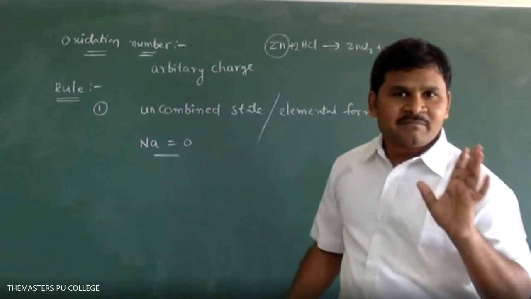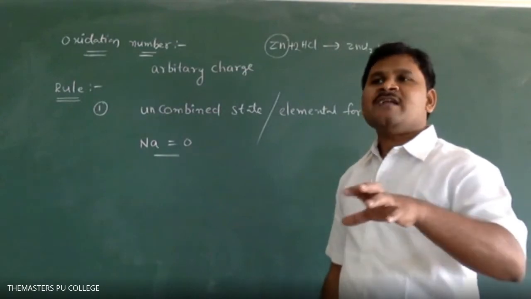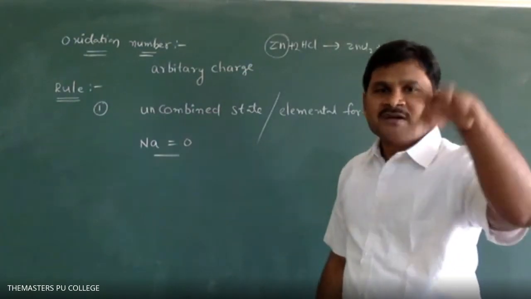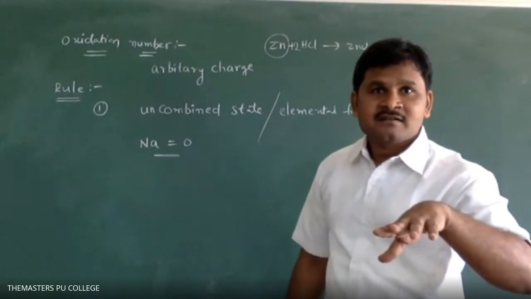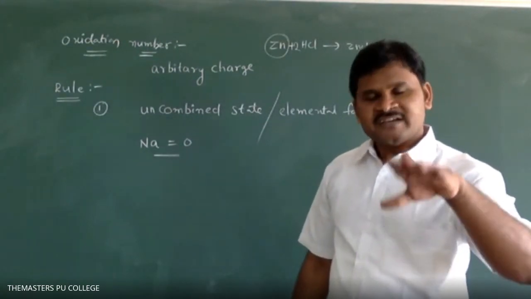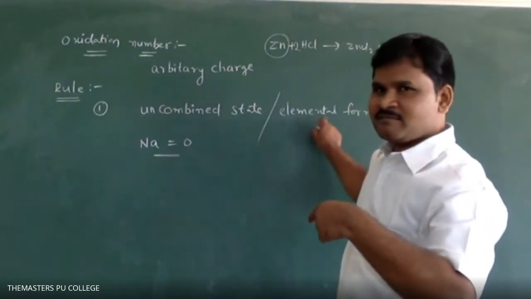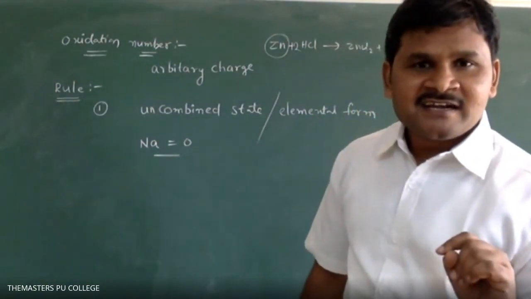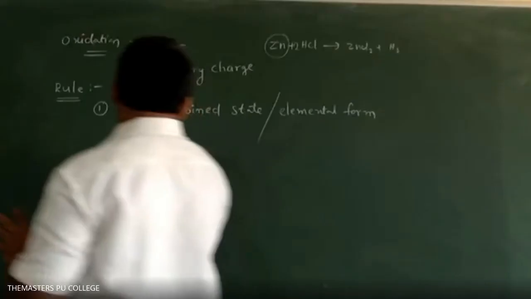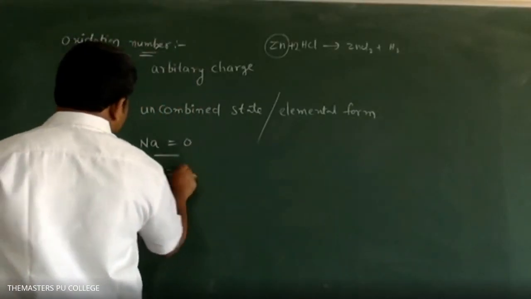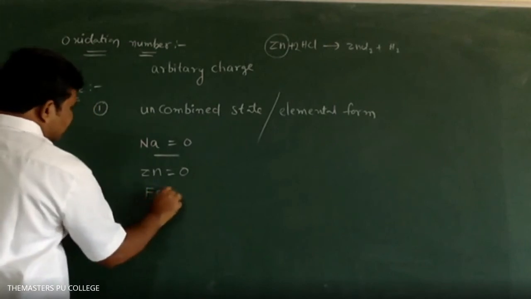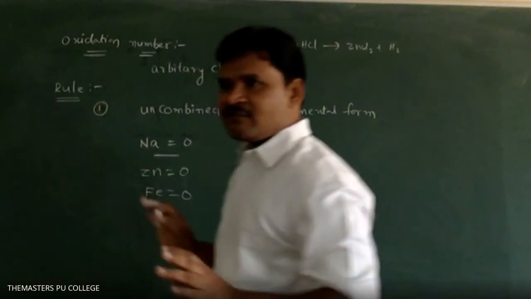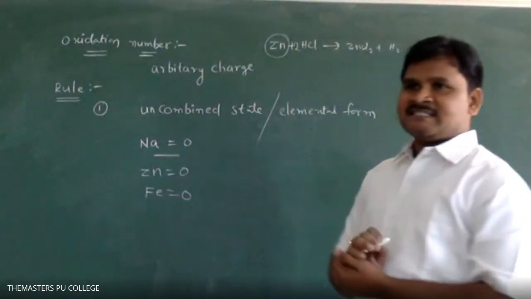Are you clear? Uncombined state means no other elements are attached to that particular element. Na is equal to 0, Zn is equal to 0, Fe is equal to 0, like this. These are uncombined states.